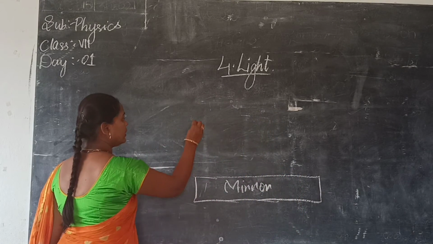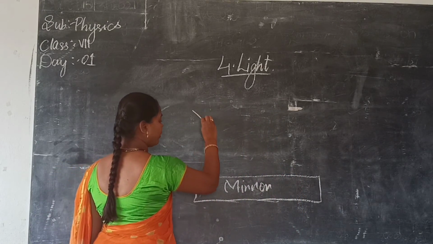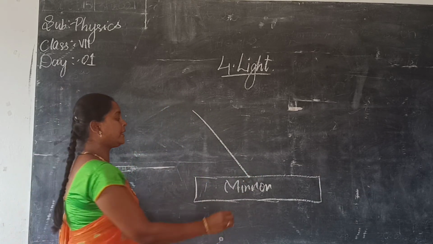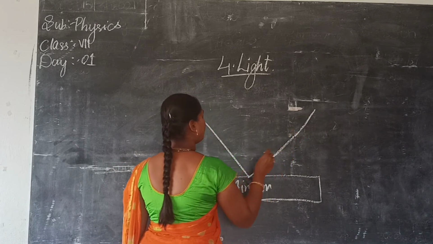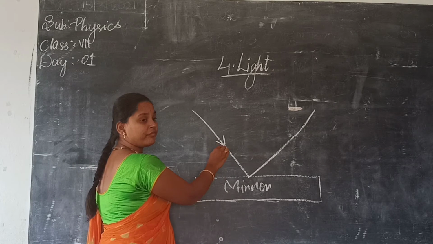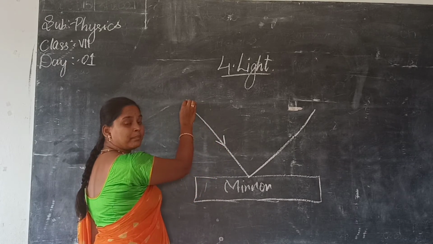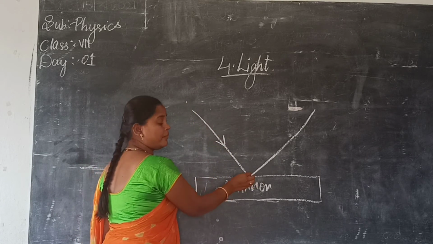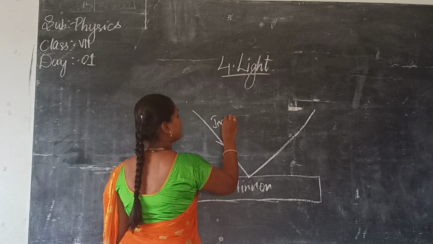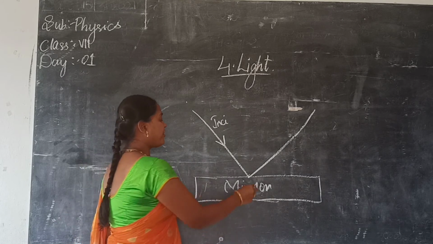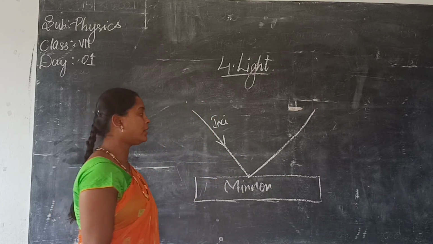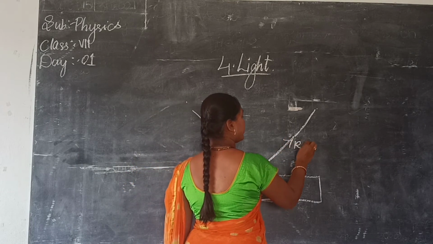So here, this is a mirror. If a light ray falls at this point, what happens? It reflects. Then what is this ray called? The ray from which the light passes on the mirror surface is called the incident ray. From the mirror it again goes into the same medium. So what is it called? Reflected ray.